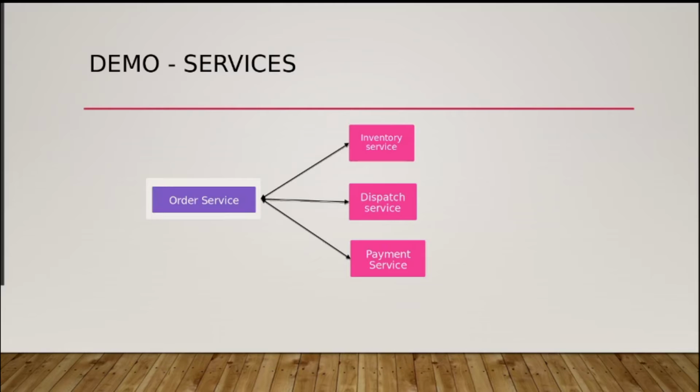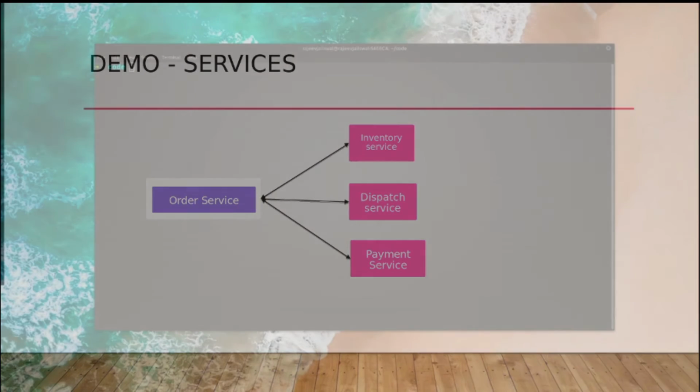No detailed functionality has been written in these services. What these services are doing is simply returning a text, using which you will be able to understand how the order service is calling the services and getting the response back. To keep this example simple, I have not used any database, but you can go ahead and create a database as per your requirement and business functionality. All these applications or microservices are written using Node.js, so I'll walk you through the code as well. So let's jump to the CLI part and then understand how it is deployed.